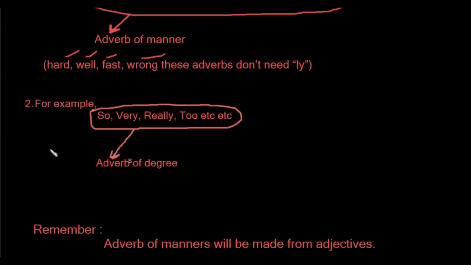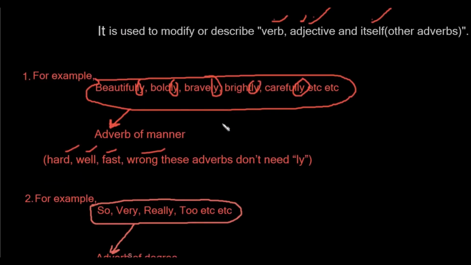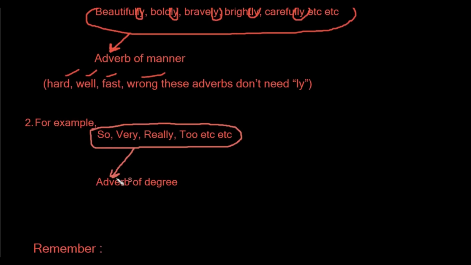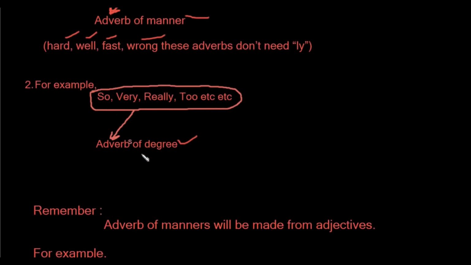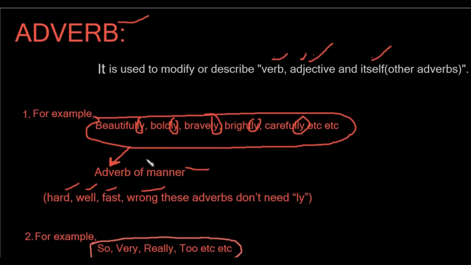I hope it's clear. For example, some adverbs we have, these adverbs are called adverbs of manner. And some are like so, very, really, too. They are called adverbs of degree. These are the adverbs of degree, and these are the adverbs of manner. Okay, it is clear. All right, remember, adverbs of manner will be made from adjectives, like I said before.